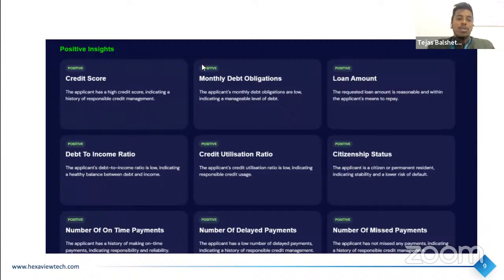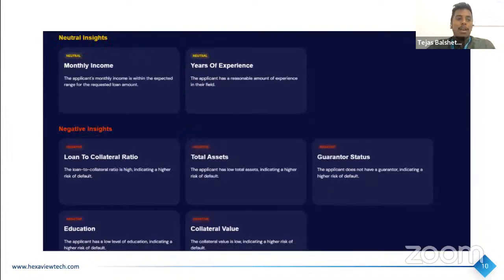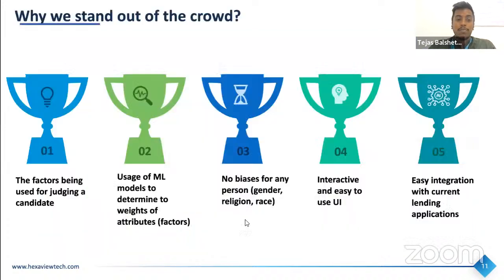The credit score is a positive, monthly debt obligations, loan amount, debt income ratio, credit utilization, citizenship status. So these are some of the factors that positively impacted the score. After that, you will see the neutral insights. Neutral insights would be monthly income and years of experience for that particular candidate. And then the negative insights. So these were the factors that negatively affected the score: loan to collateral, total assets, guarantee status, etc.